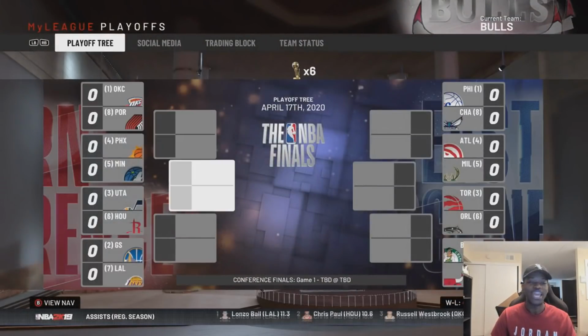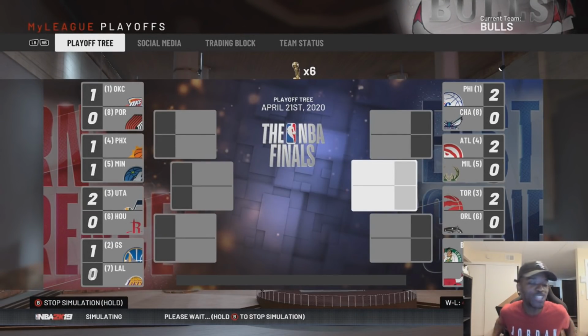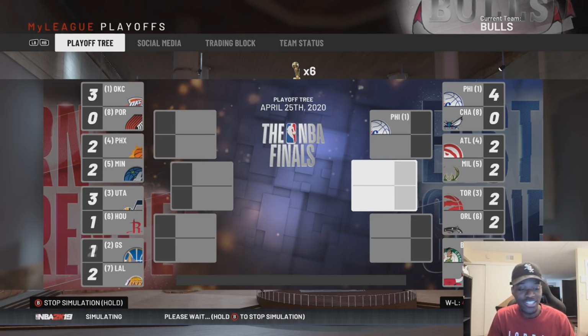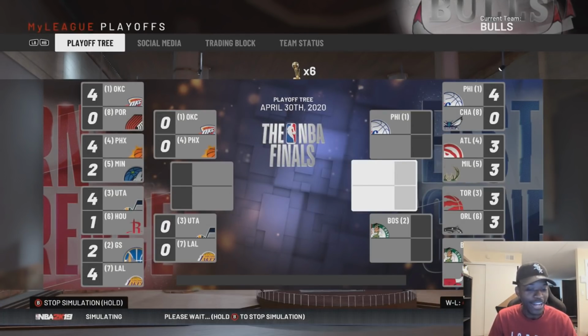Let's get to seeing who wins the championship. OKC's the number 1 seed, but does that mean they're going to make it to the finals? I don't really know because we still got the Golden State Warriors being very, very good. Out west, we got LA versus Golden State. That's a matchup I'm really looking at. LA's up 3-2. The Bulls got eliminated. That's fine. The Golden State Warriors got eliminated in the first round with still 4 all-star caliber players. Anything can happen in the 2K realm.